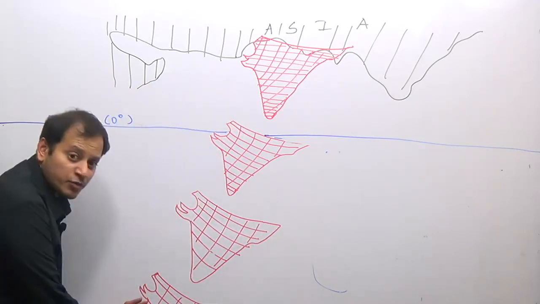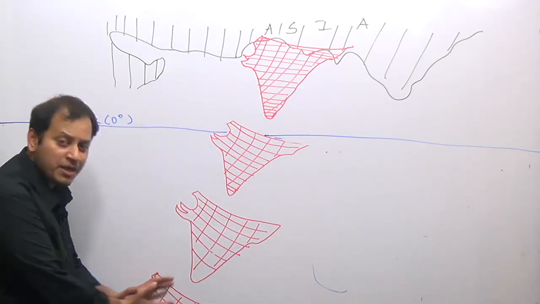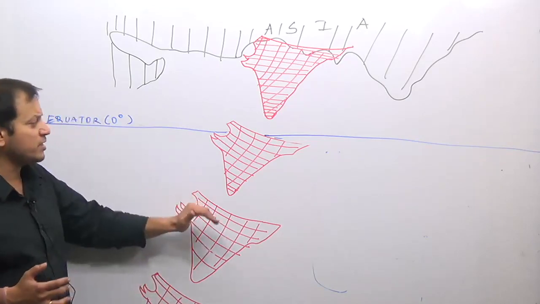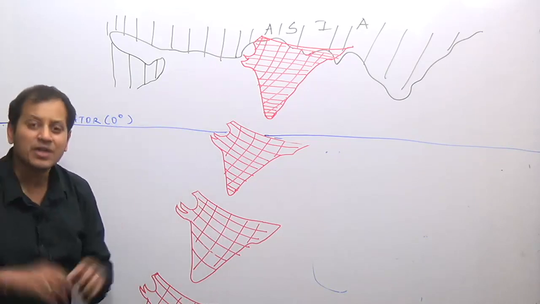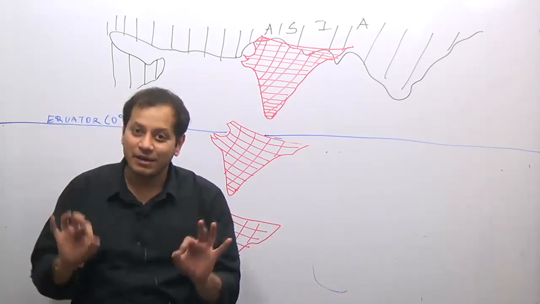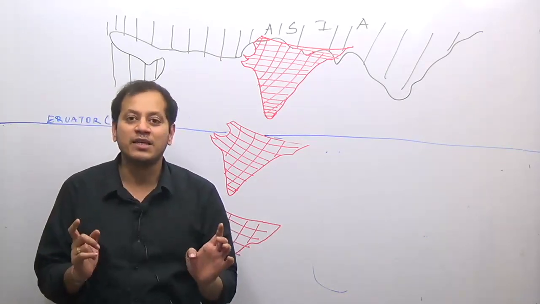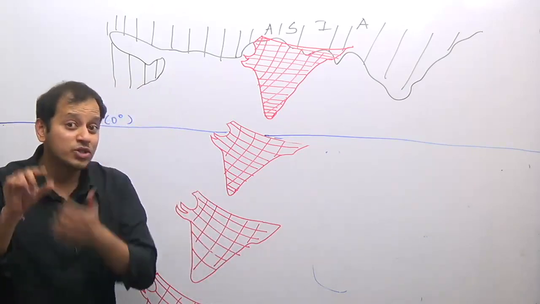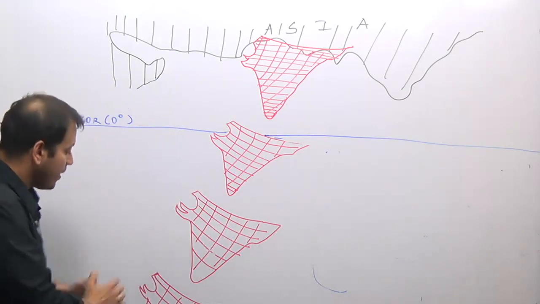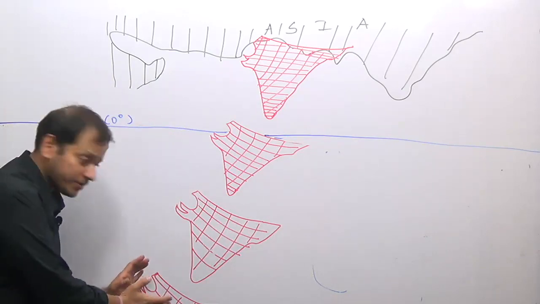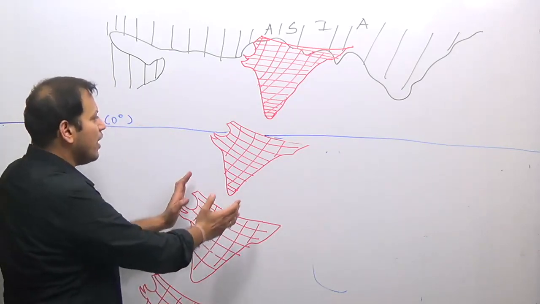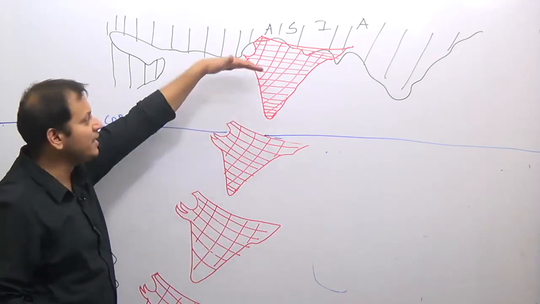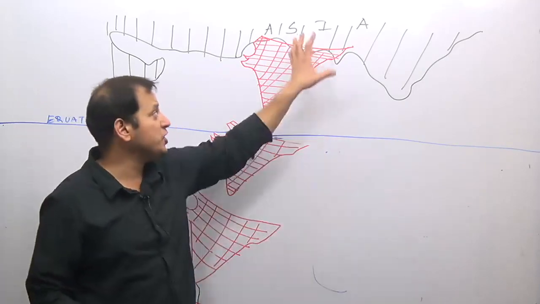It started drifting towards Asia initially starting from here. Now you don't have to remember in which year it was here, in which year it was there, then when it came to this part. Whatever things are required for general studies, I will do in the lecture. So you just understand the story to see how the geology of India has shaped. It was here initially, then it started drifting. When it started drifting northward, it crossed the equator once and then collided with the Asian plate.